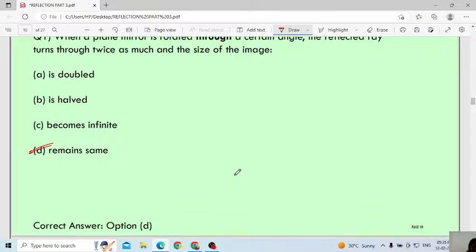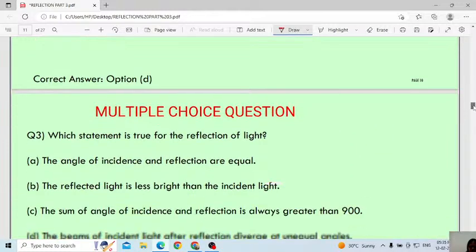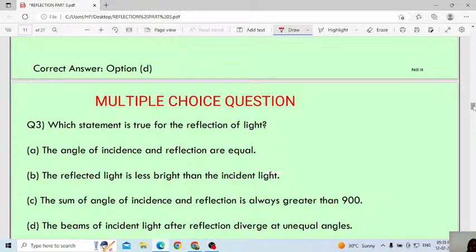It will remain the same. This is only in the case of a plane mirror. Don't get confused by the options. They are given as doubled, becomes infinity, halved, everything. Always remember, in the plane mirror, the size of the object will be exactly the same as the size of the image. Next, try.